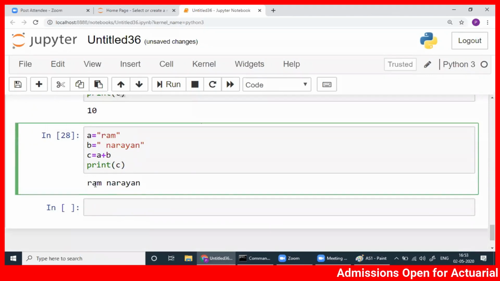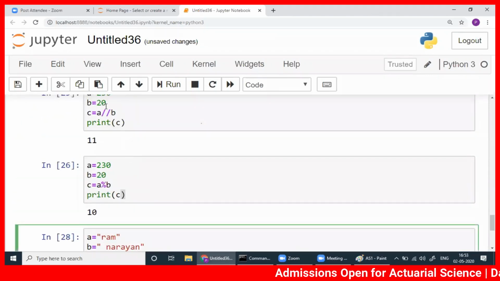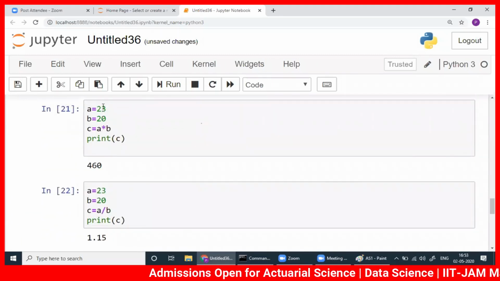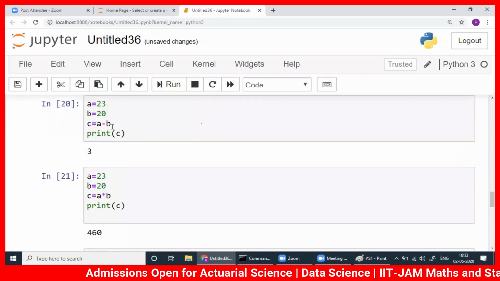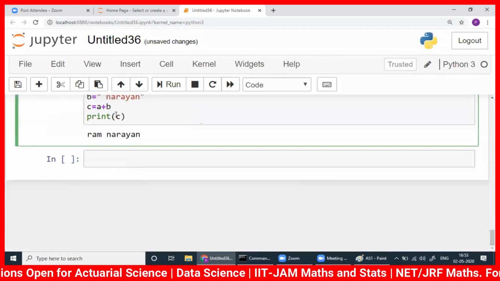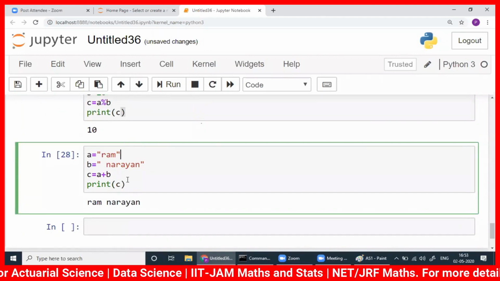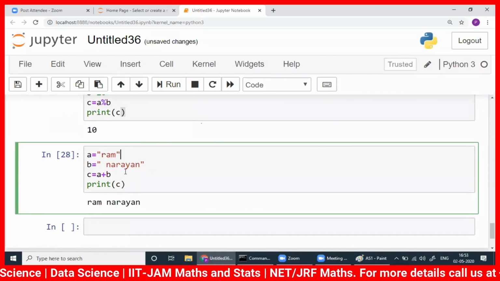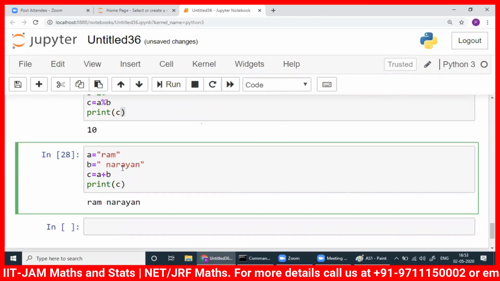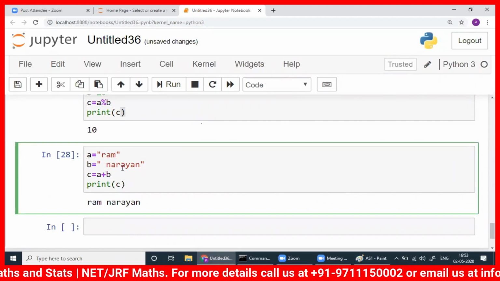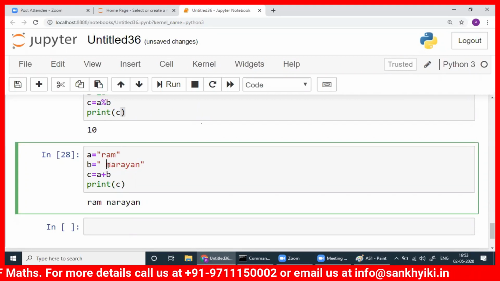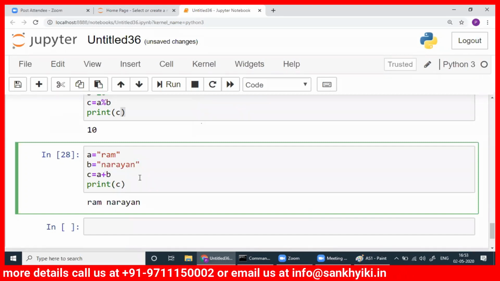So Ram Narayan, if you do that, unlike integer addition, where 23 plus 20, these two numbers are added here, similarly you are not able to add here. So how does it automatically concatenate with the other one? This is called concatenation. How is this happening? This is by construction. Python supports object-oriented programming. We'll be able to know how to use objects. Even in lists also we'll use them.